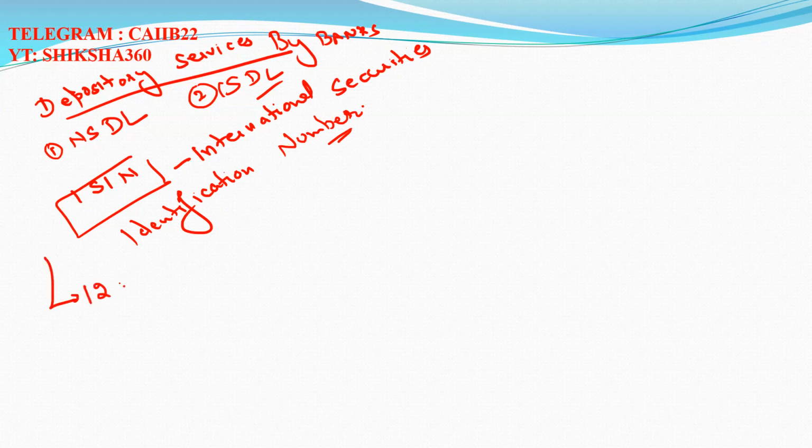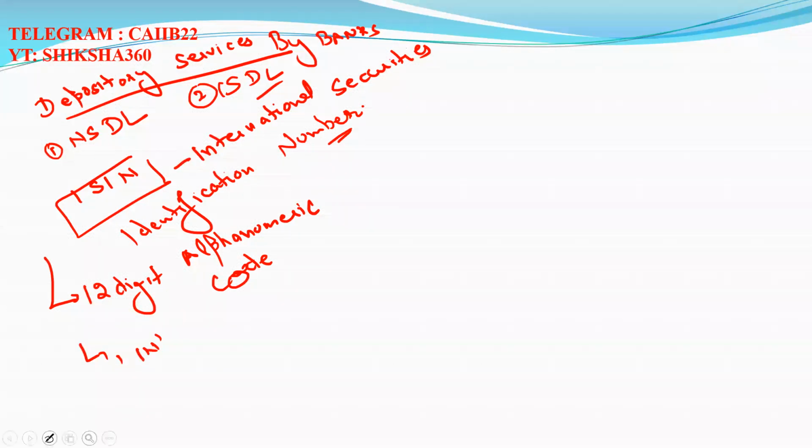That is 12 digits. It is a 12 digit alphanumeric code. Clear. And for India, the first two digits are IN. That represents the country. First two digits basically represent the country, and here we are using IN.